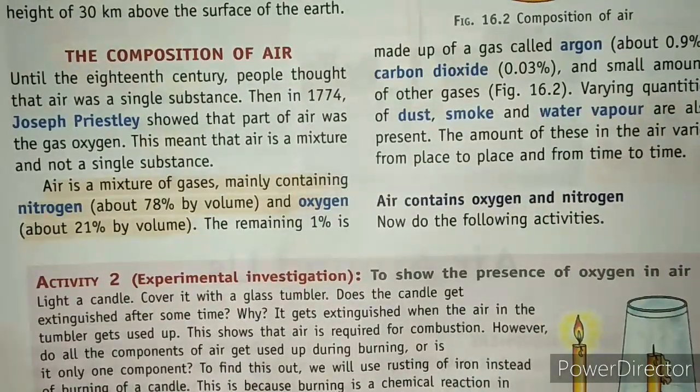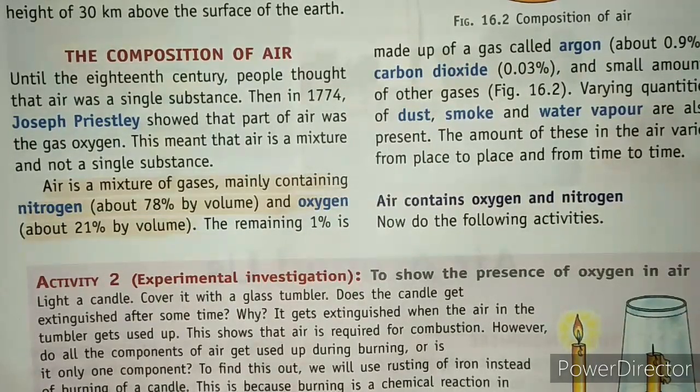Now the next thing, composition of air, that means what are the different things that are composed to make air. Basically it is a mixture of gases. So what are the different gases that are present in the air?